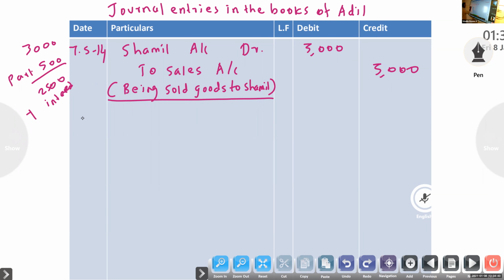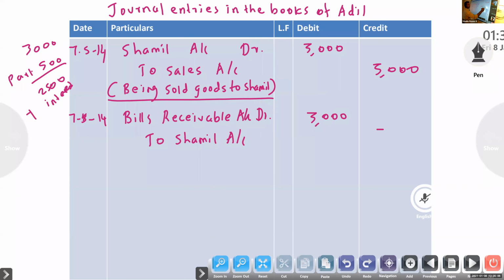Next, same date, 7/5/14, bills receivable account debtor to Shamil account, 3,000, being acceptance received.